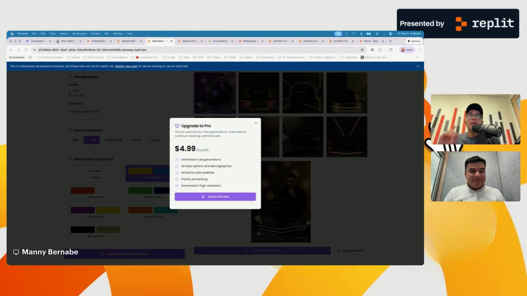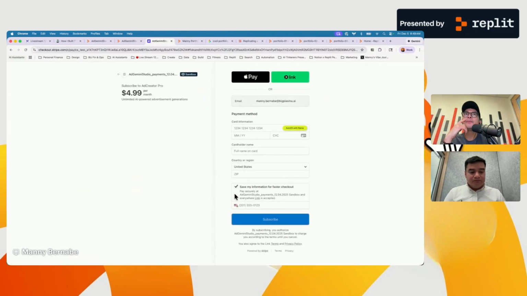If you want to continue, you have to upgrade to the pro version. So here's all the things that you get: unlimited AI ad generations, stylings, brands, and all the cool upsell. Then you can click on this, and you get sent to the Stripe landing page.